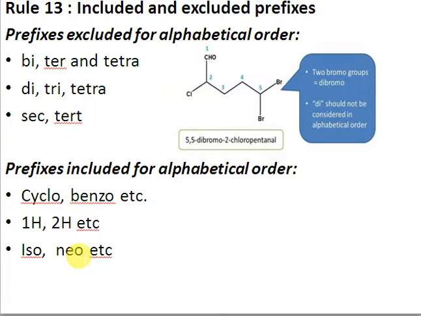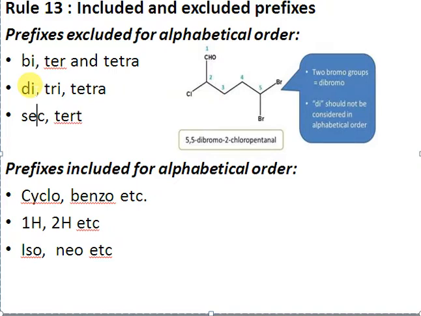So if you have a cyclopentane, then cyclopentane will appear first because C is appearing first and P is appearing in the later stages, right? The C of the cyclo will be considered in alphabetic order. But if you have a dimethyl, the di will not be considered in alphabetic order. Similarly, if you have an isopropyl or a neopropyl, the iso or neo terms will be considered in alphabetic order, right? So the fragment iso will come first and neo will come last.